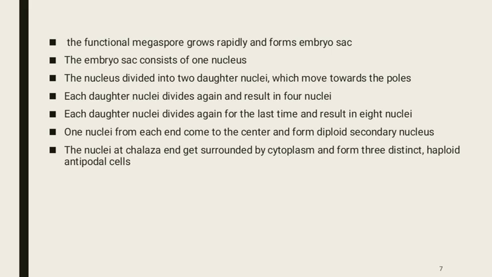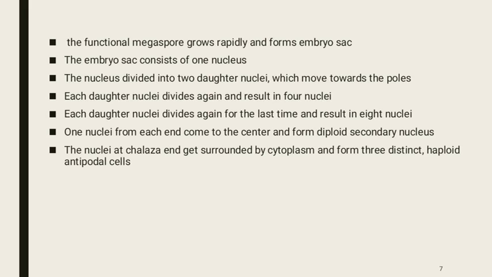Each daughter nucleus divides again and results in four nuclei. Then each nucleus divides again for the last time and results in 8 nuclei. One nucleus from each end comes to the center and they fuse to form a diploid secondary nucleus.